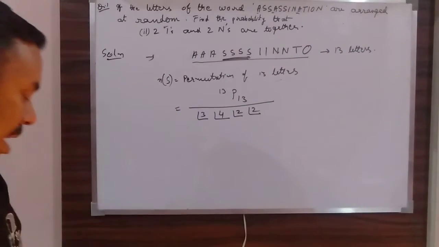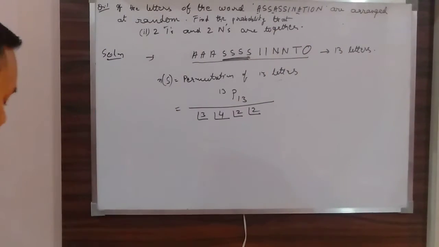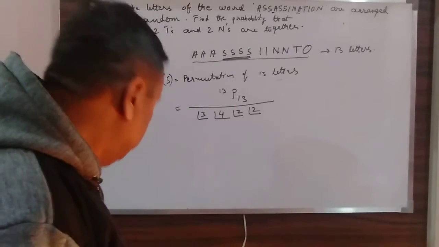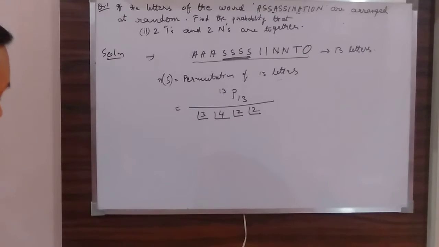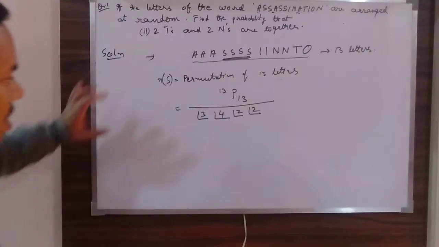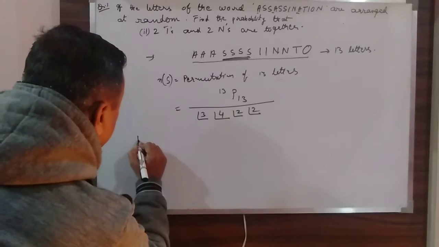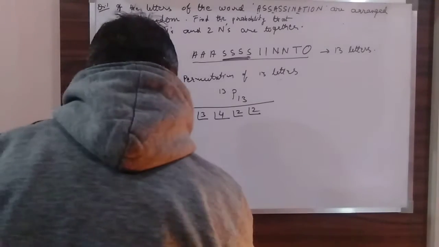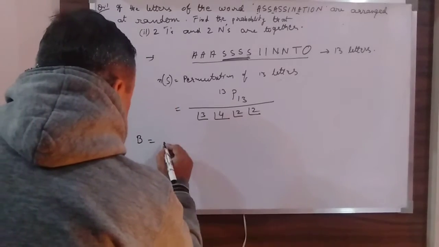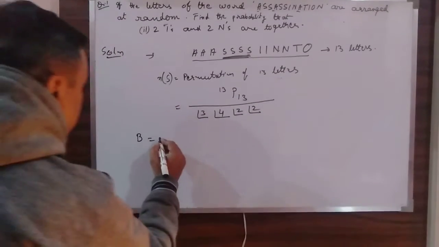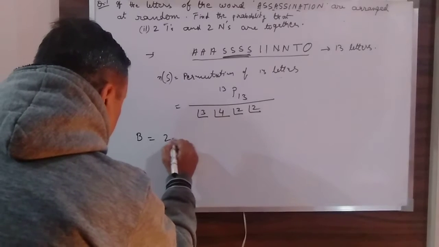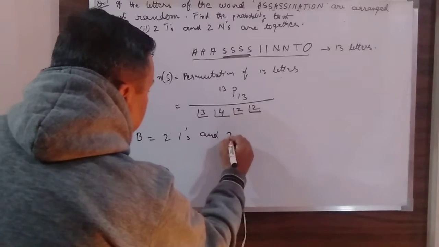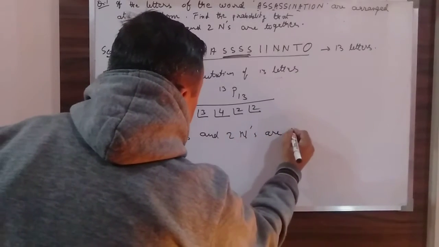Okay, this is my condition. So on that, what I get is, once again, what I will do. So my condition now, first of all, sample space, that is this. Now what is B? B is the condition that the 2 I's and 2 N's are together. Okay, so B is what? 2 I's and 2 N's are together.